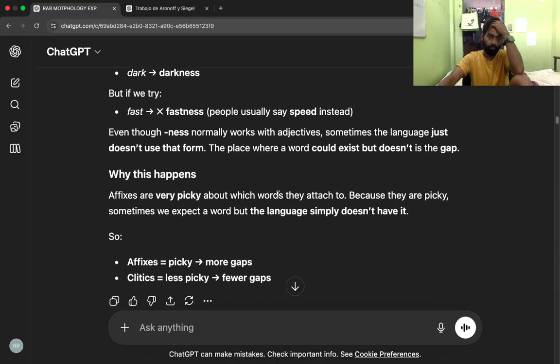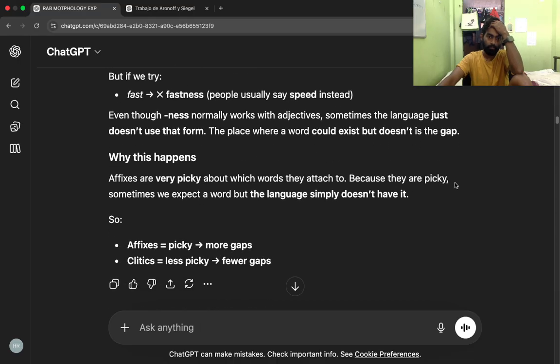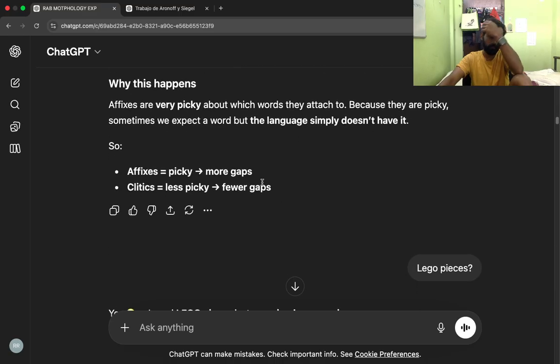Why this happens? Affixes are very picky about which words they attach to. Because they are picky, sometimes we expect a word but the language simply doesn't have it. So, affixes equals picky, more gaps. Clitics equals less picky, fewer gaps.